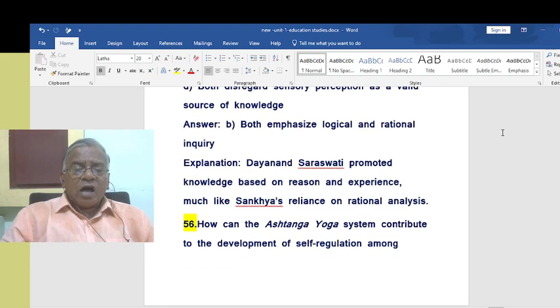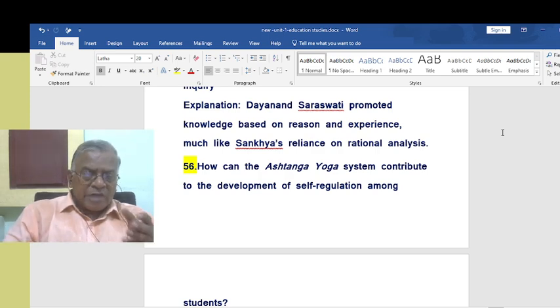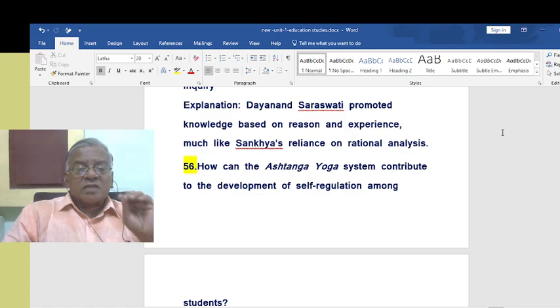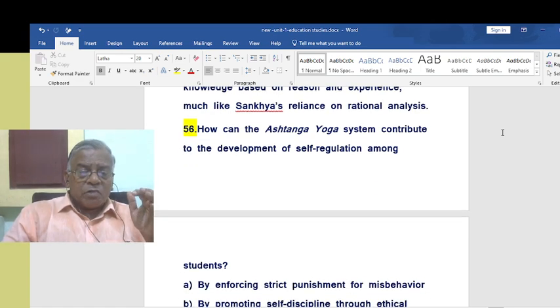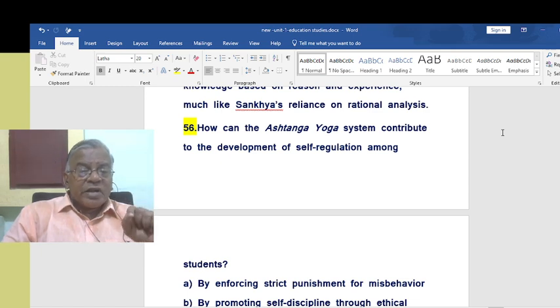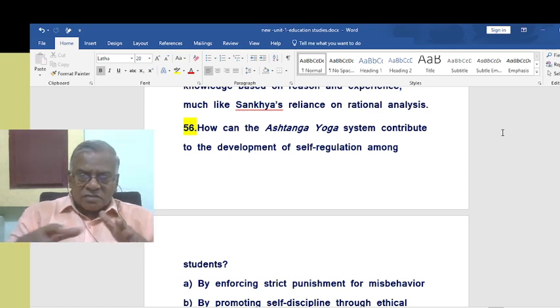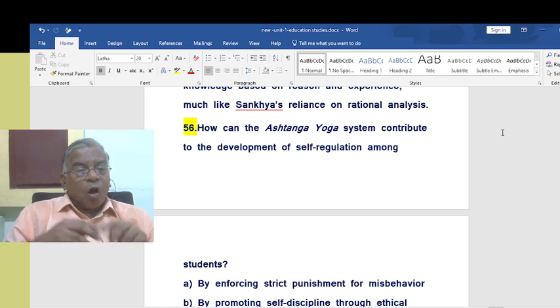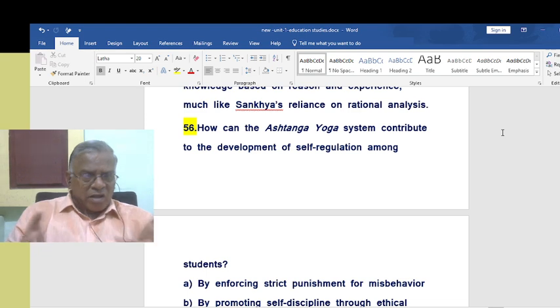How can the Ashtanga yoga system, that is the eightfold path, Ashtanga meaning eight, contribute to the development of self-regulation among students? This is the application question actually. How do you understand Ashtanga yoga? How is it used in modern education for the students? So the application question is a higher order question. How can the Ashtanga yoga system contribute to the development of self-regulation among students?